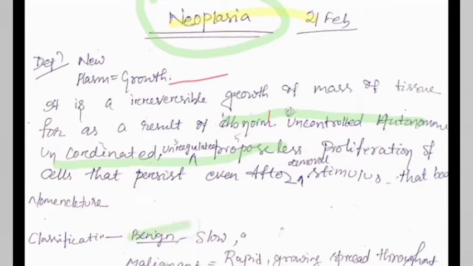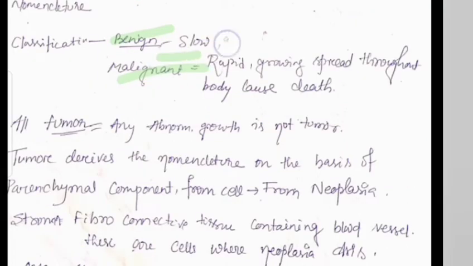There are mainly two types of neoplasia, which in general medicine we call tumor. There are two types, that is benign and malignant. What is benign? Benign is slow growth, slow proliferation, whereas malignant is rapid growing, spreads throughout the body and causes death. Lastly, it causes death. That is the malignant tumor.